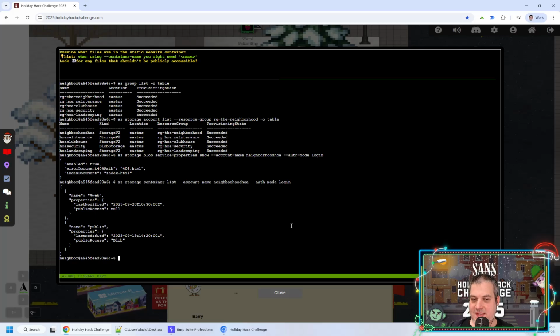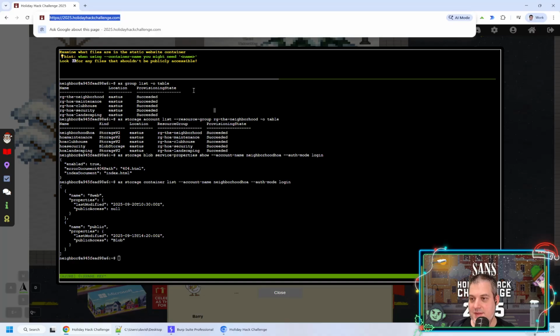And we can see here that we have $web and public. $web is, I'm not 100% sure, but I think it's a mandatory container when you want to host a website. So this is just going to be created. And well, the public one is probably something that is public. So let's look inside these containers.